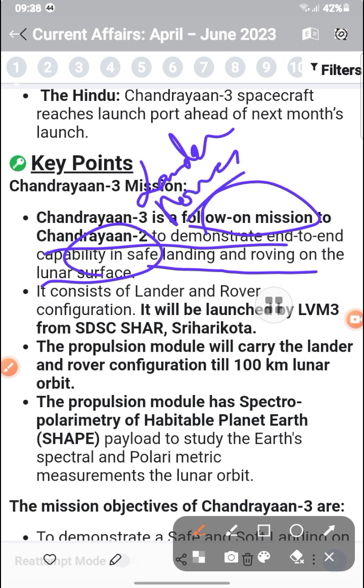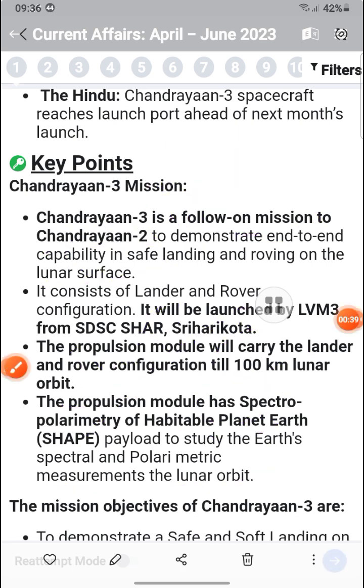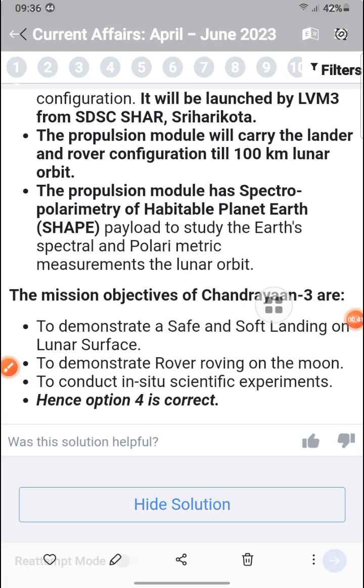It will launch from Sriharikota. The propulsion module will carry the lander-rover configuration to a 100 km lunar orbit. The propulsion module has a spectropolarimeter for studying the habitable planet Earth, that is, the shape and polarimetric signatures. The mission will be launched by LVM-3 from the SDSC Sriharikota.